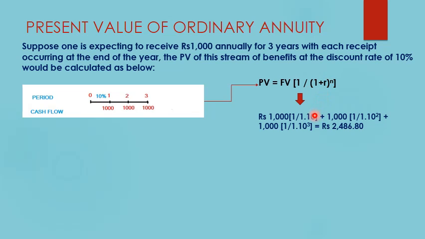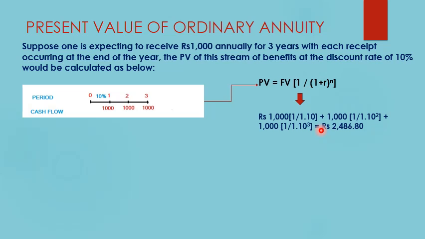Similarly, to calculate the present value of the amount occurring at the end of the second year, we use 1000 times the bracket 1 divided by 1.1 raised to the power 2, because 2 years have passed, that is 0 to 1 is the first year and 1 to 2 is the second year. Similarly, for the cash flow at the end of the third year, we use the power of n as 3, and solving this we get that the present value of this stream of cash flows is rupees 2486.80.